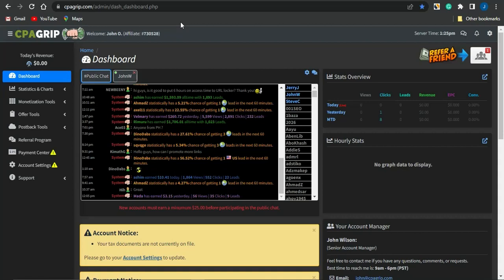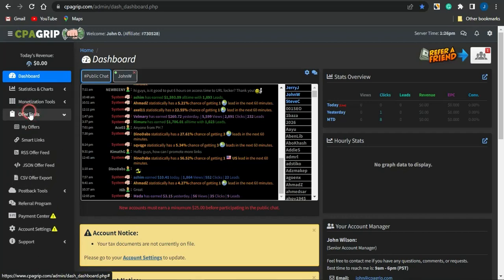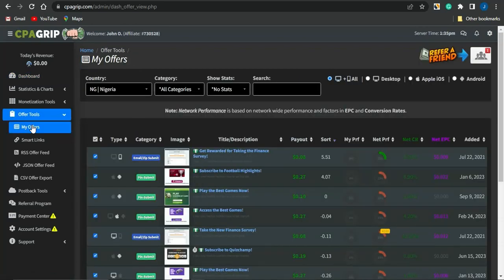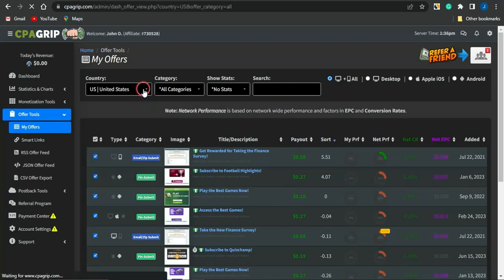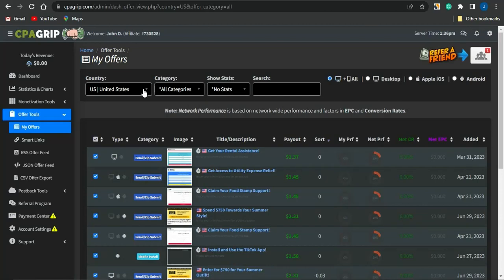So guys, once you're brought to this dashboard, you want to just simply go on to clicking on offer tools right here to go on to selecting offers. Also click on my offers right now and you'll be shown offers to a specific demographic. You don't necessarily need to promote offers to this specific demographic. You could select offers to any other demographic of your choice out there, but I usually do prefer promoting offers to countries with a high buying power and top tier countries out there, which is why the United States is a very good option for me to go on to promoting offers to.